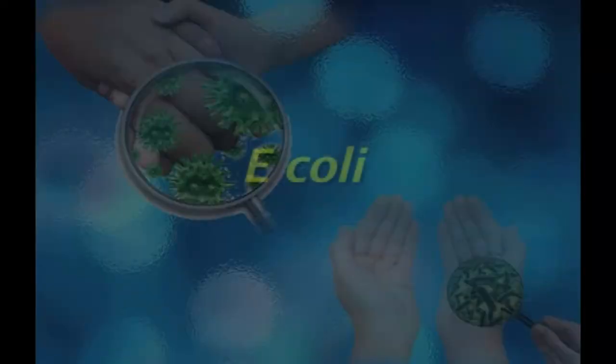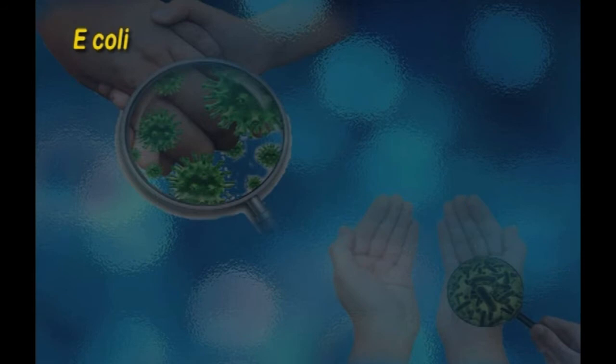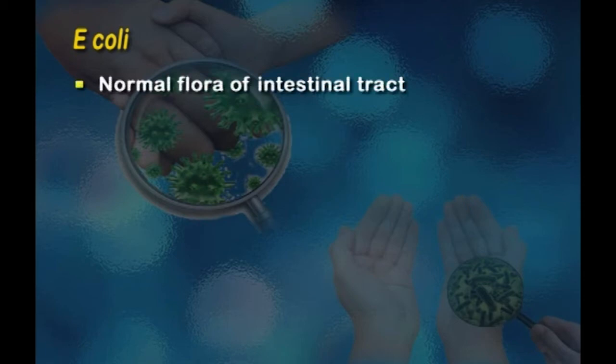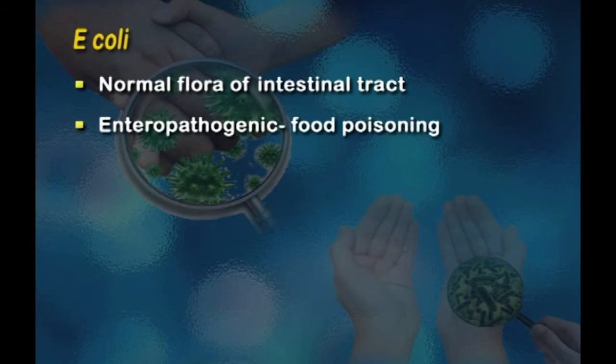grow. Now moving on to another very common microorganism called E. coli. E. coli or Escherichia coli is a very common kind of food poisoning. It is regarded to be a part of the normal flora of the intestinal tract of humans and animals. So these organisms cause food poisoning outbreaks, and the organisms of E. coli which are involved in human diarrheal diseases or food poisoning outbreaks are designated as enteropathogenic E.